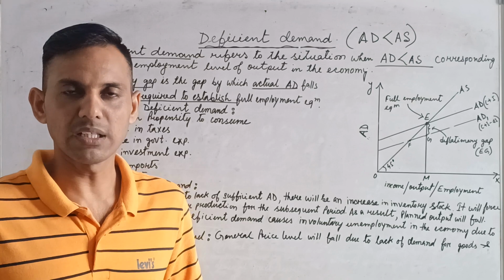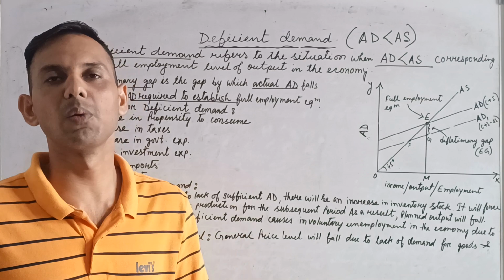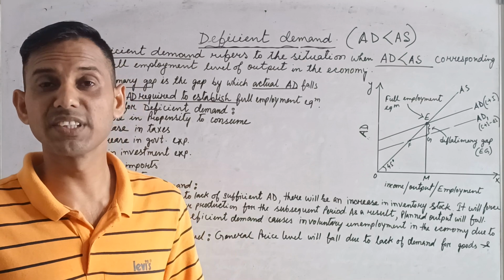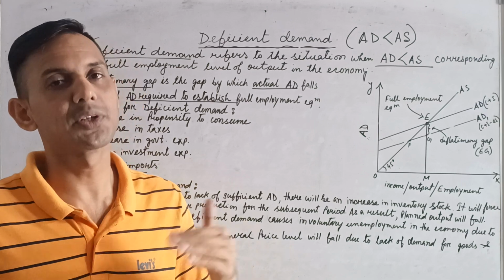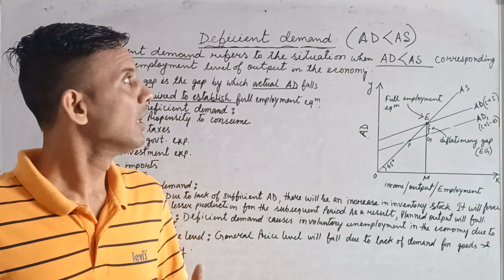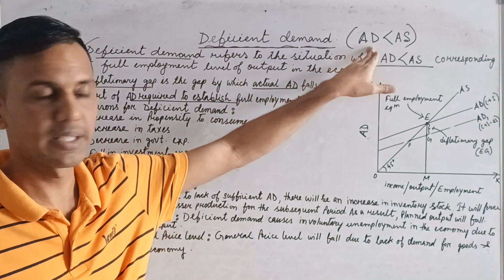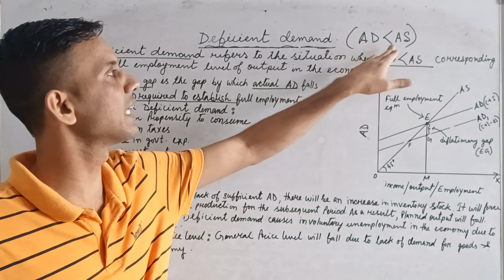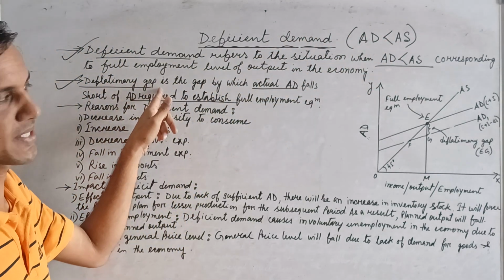What is deflation? Decrease in price of the commodity. It means increase in the value of money or decrease in the value of a commodity. This is called deflation, the opposite of inflation. Clear? So first, deficient demand means when AD is less than AS. Because AD is less than AS, it means deficient demand, and a deflationary gap arises.